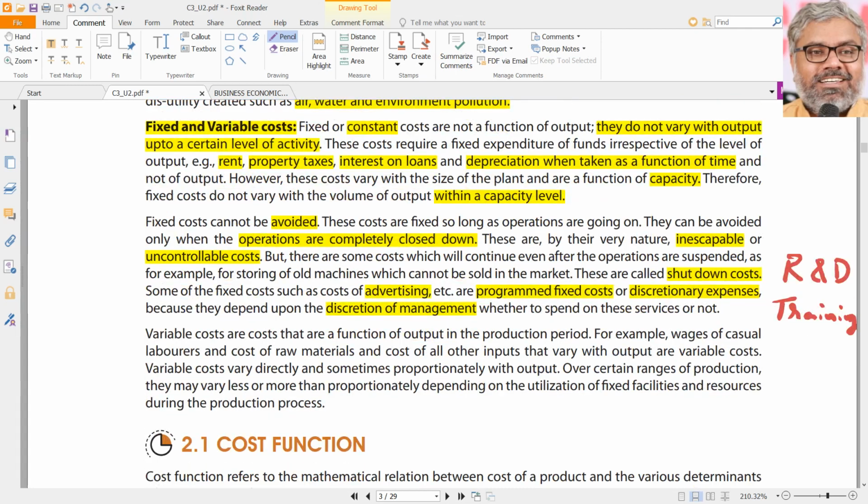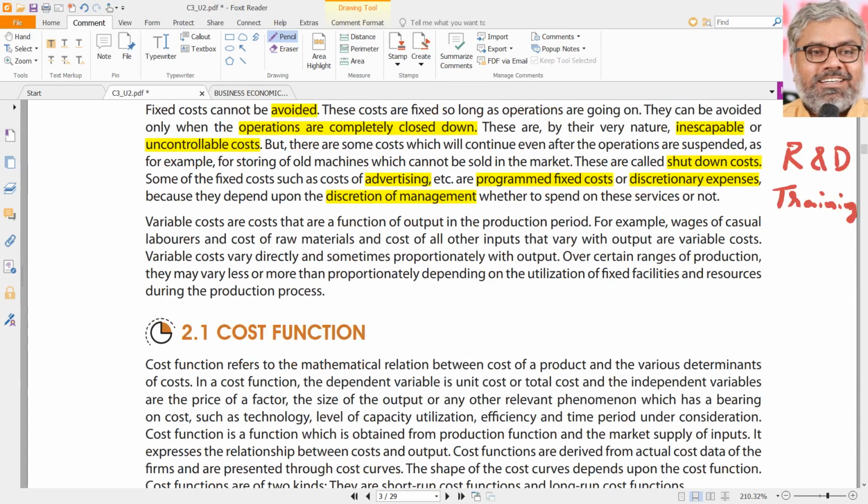Fixed and variable is once again a basic accounting classification, but conceptually also it is very important to understand. Certain costs are fixed, committed, inescapable, we cannot escape them, and they don't change within a level of capacity along with production or output levels.